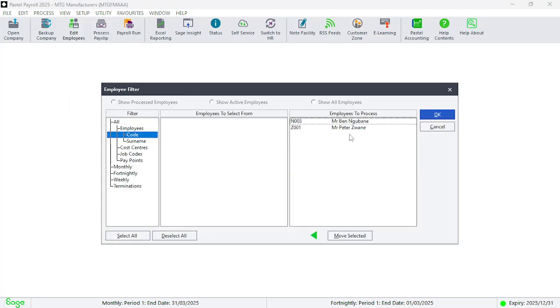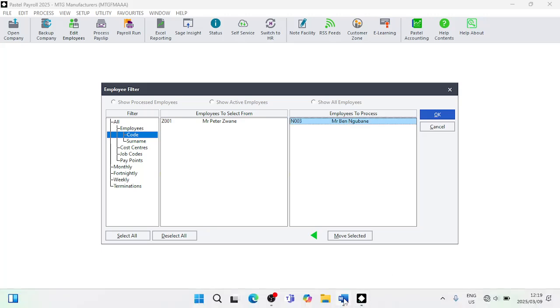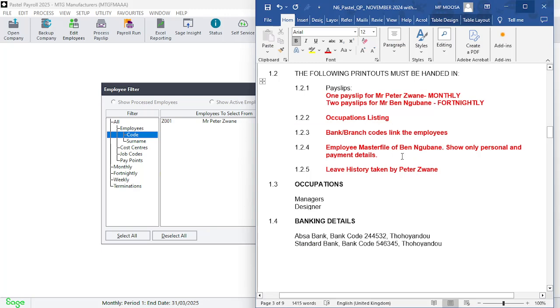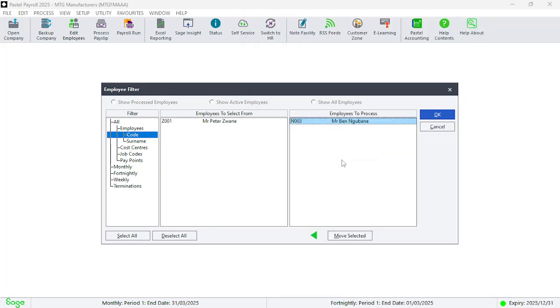You've got both. So they want you to choose Ben Nkubane. So click on Mr. Peters, this one, and you click on here where it says move that selected. So it's just to process Ben Nkubane. But if you look at this question paper again, it tells you the employee master of Ben Nkubane, show only personal and payment details. So we're just going to select Ben Nkubane and we'll move the other. If you made a mistake, you can select it again and move it back, but that's not the case.